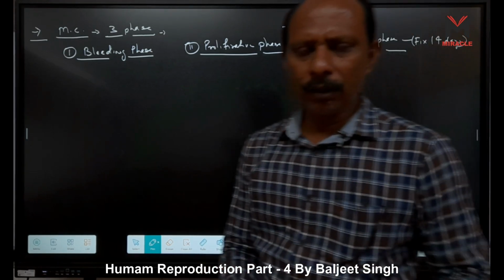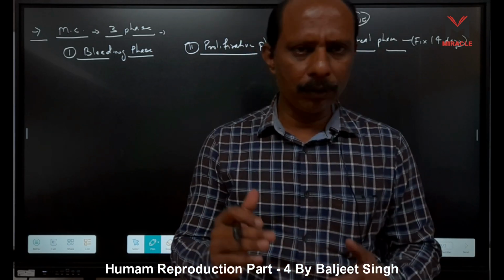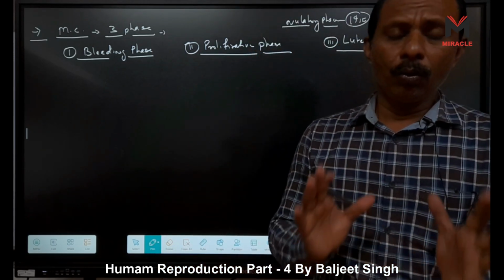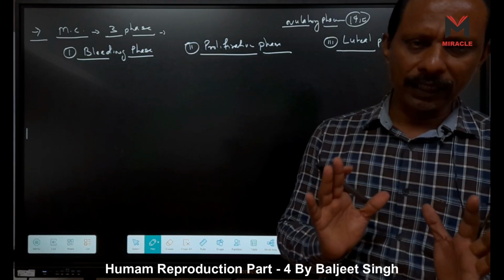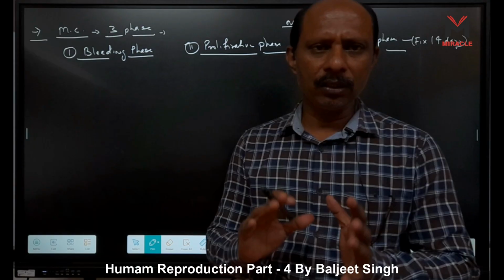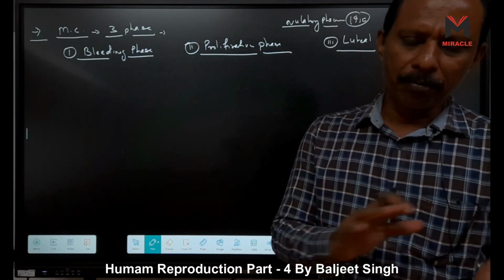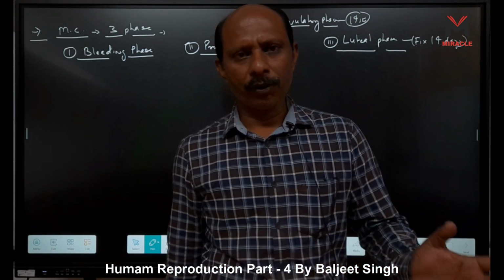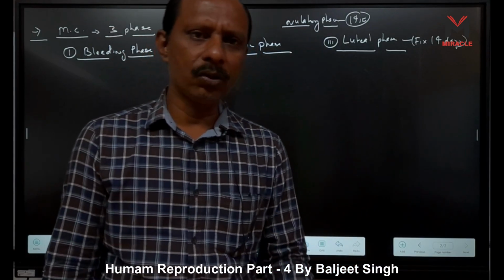So never think if the menstrual cycle is 30 days, ovulation takes place at 15 days. No. You have to understand that the post-ovulatory phase or luteal phase has fixed 14 days. So first subtract these 14 days from the whole days, and then you understand which day is the ovulation day.